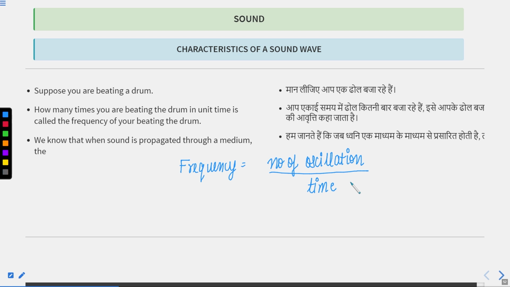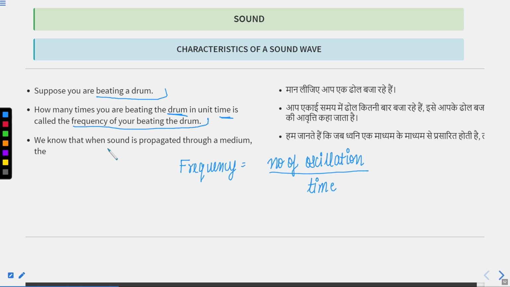Let's learn about that. Suppose you are beating a drum. How many times you are beating the drum, the number of times divided by time, is called the frequency of your beating the drum. You can understand frequency from this example.